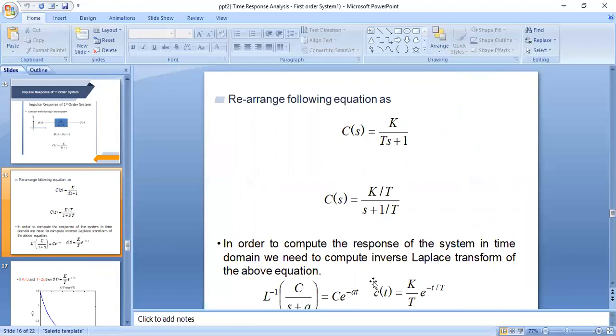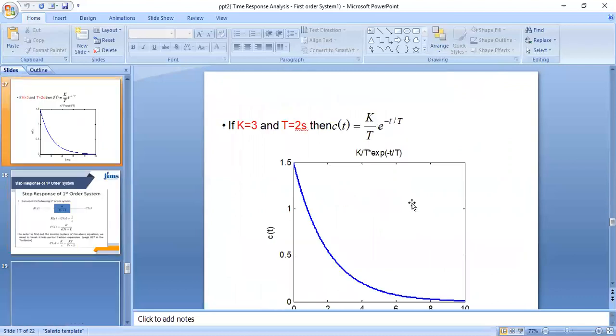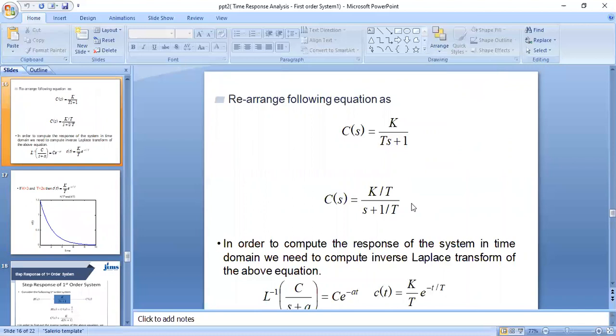We always take this equation in the form of s plus a, s plus b, s plus c in the denominator and numerator also. To get the s plus a form, we take T as the common factor, so this will be equal to K by T over s plus 1 by T. In order to compute the response of the system in the time domain, we need to compute the inverse Laplace transform.